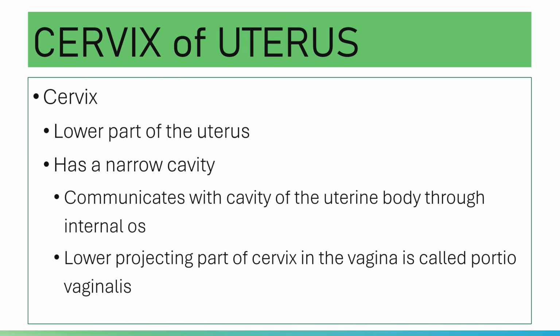So your cervix is the lower part of the uterus. It has a narrow cavity known as your cervical canal. The lumen of the cervical canal communicates with the cavity of your uterine body through your internal os, whereas of course with the vagina through your external os. The lower projecting part of the cervix in the vagina is called the portio vaginalis.